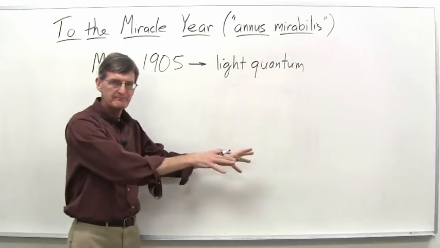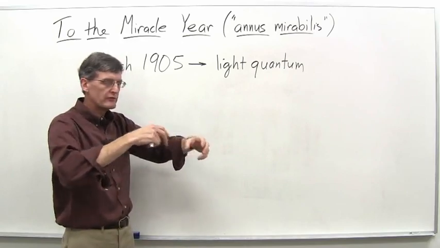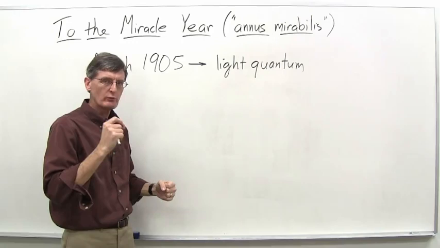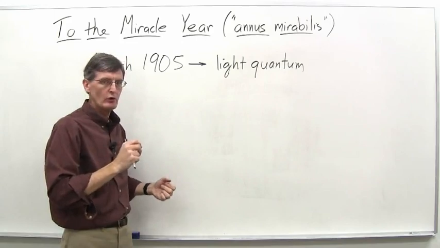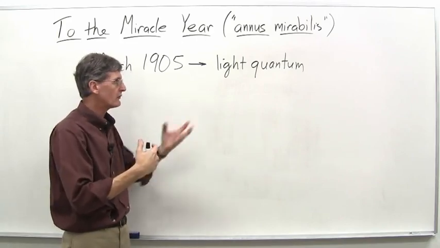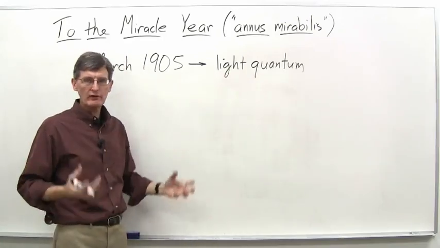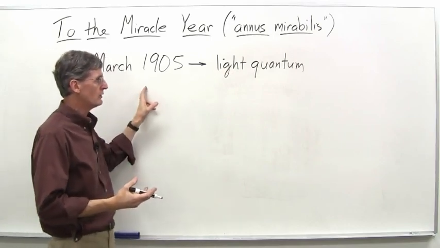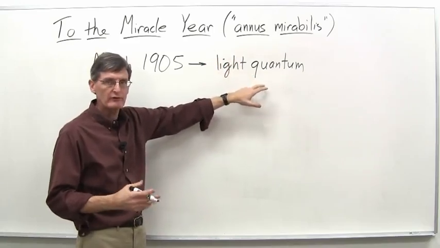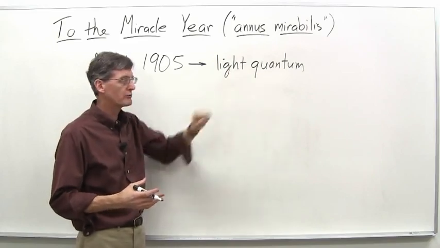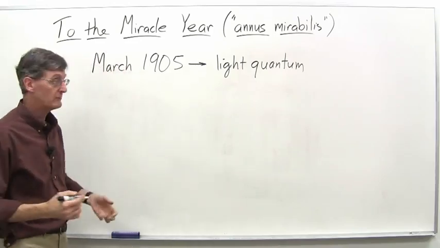Well, he said, I know all that, but you know what? The wave theory of light really deals with light as it's traveling. We are not quite sure what happens when something emits a wave of light, a light wave, or absorbs light. And so this is what he was dealing with at this point. And he essentially called it a heuristic proposal. He said, let's just try it and see what happens. And using this idea, he was able to show that some experimental results that couldn't otherwise be explained were explained by his idea. So the idea of the light quantum, that's in March.